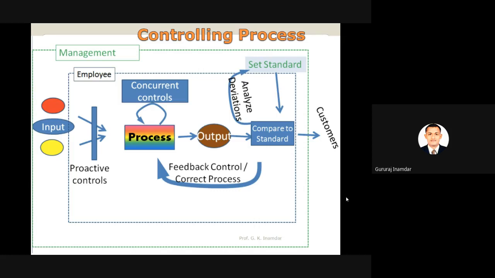Now add the output compared to the standard. Whatever output we have received, we have to compare that output with whatever standard we set in the first step. After that comparison, we will get the feedback. If any correction is needed, we have to remove that correction. If any deviation is there, we have to repair that particular output or whatever the machine. Okay, so this will be the controlling process.